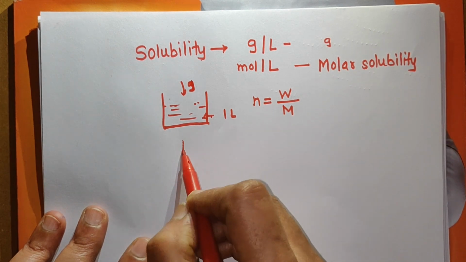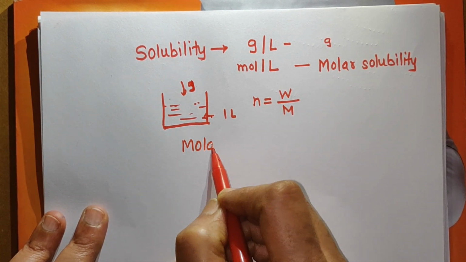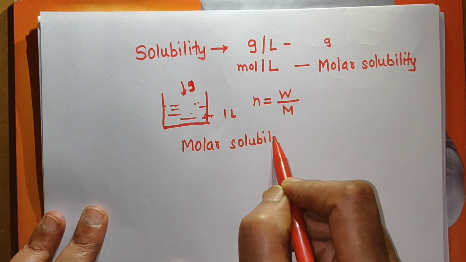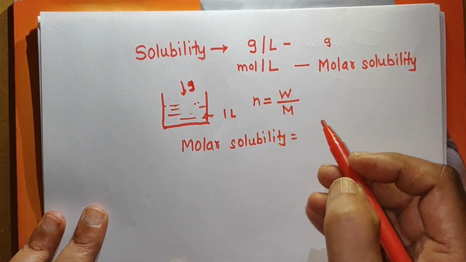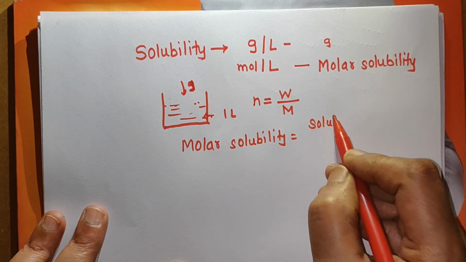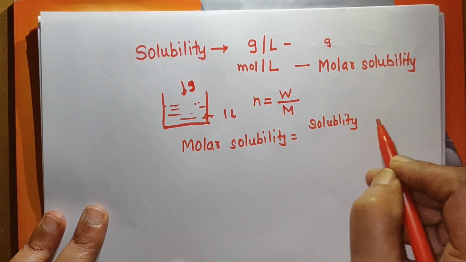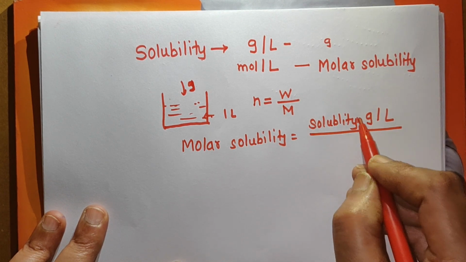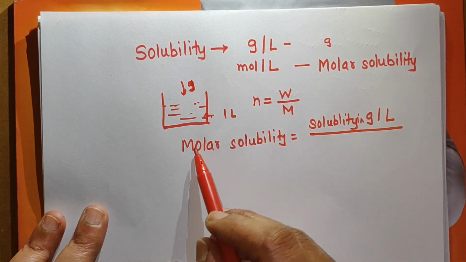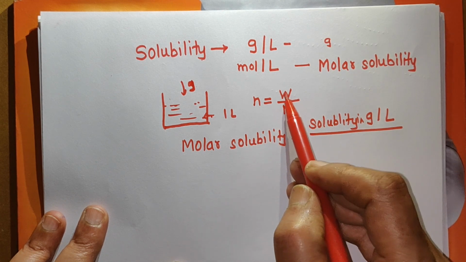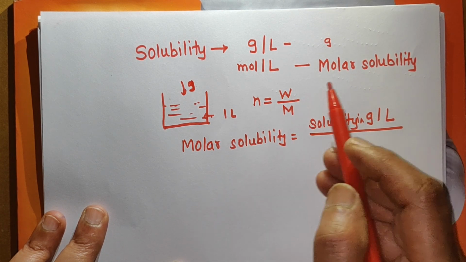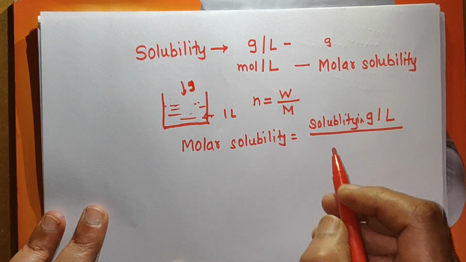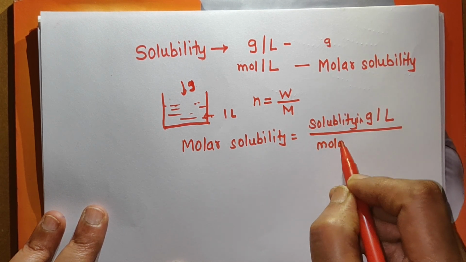And so how can you calculate molar solubility? The formula you have to remember: molar solubility, that is solubility in mole per dm cube, is equal to solubility in gram per dm cube, or gram per liter, divided by the molar mass of the solute.